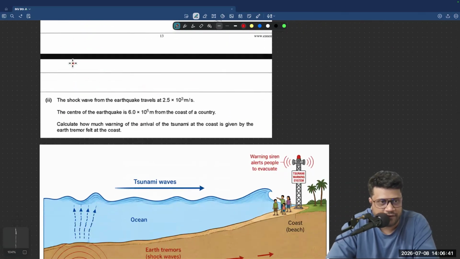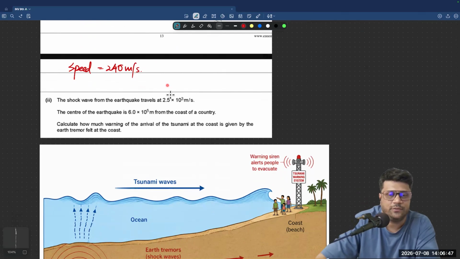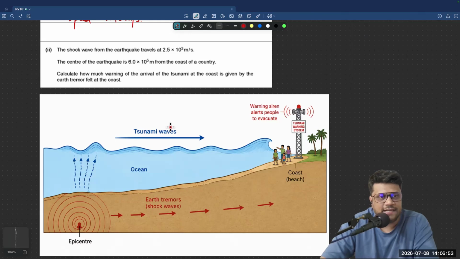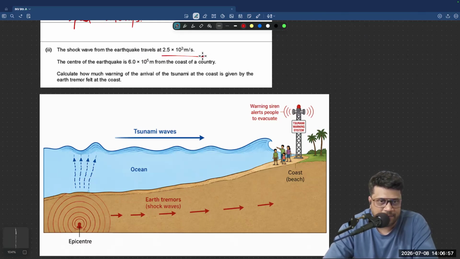So the speed of the tsunami was 240 meters per second. And let's see what it says here. It says that the shock wave from the earthquake travels at a certain speed, and the center of the earthquake is 6 into 10 to the power of 5 meters away from the coast of the country.